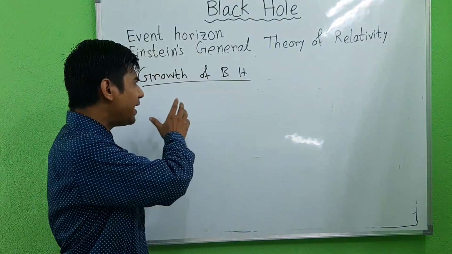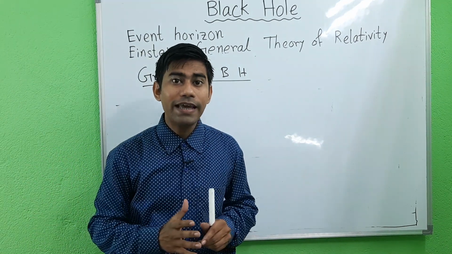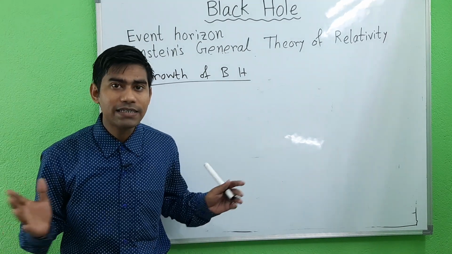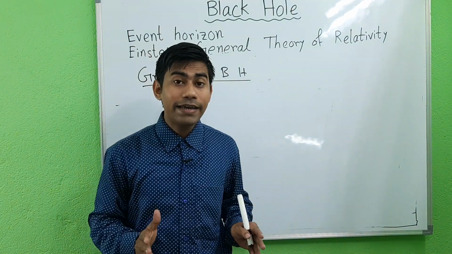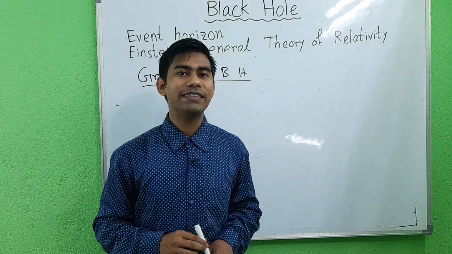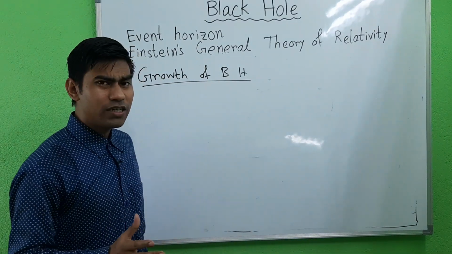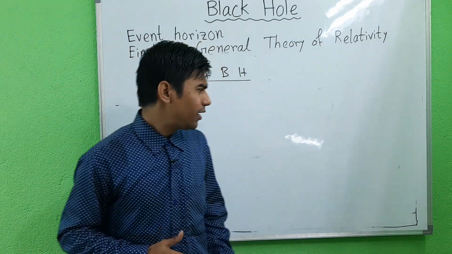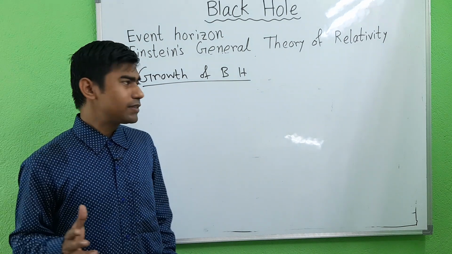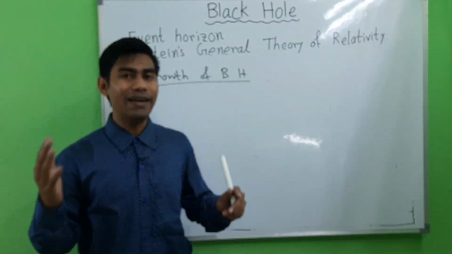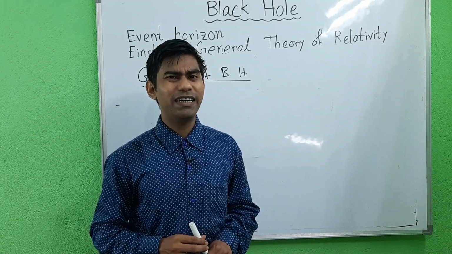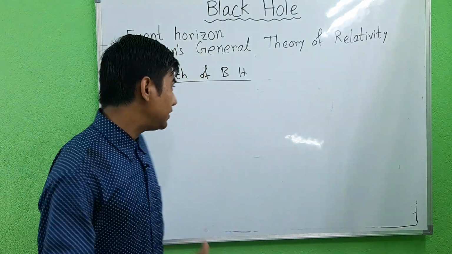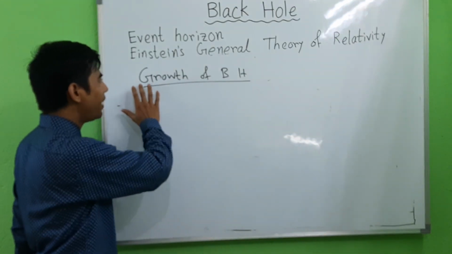Any black hole continuously absorbs gas and dust from its direct surroundings and the omnipresent cosmic background radiation. Okay, and this is the process through which a supermassive black hole grows. Another possibility is for a black hole to merge with another object such as a star or any other black hole, and in this process the black hole grows.